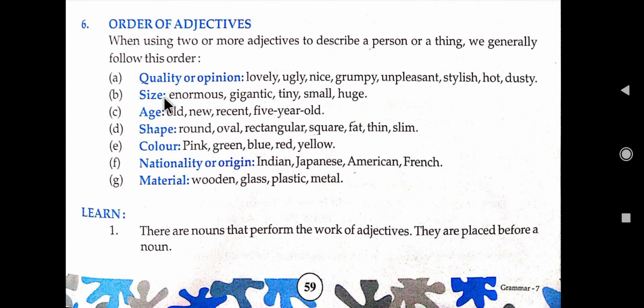Next, you are going to follow in the sequence its size: enormous, gigantic, tiny, small, and huge. Next in the sequence is age: old, new, recent, 5 years old. After using these three, if you have another adjective in a sentence, that must be shape: round, oval, rectangular, square, fat, thin, and slim. Next in the sequence is color: pink, green, blue, red, yellow. And next, nationality or origin: Indian, Japanese, American, French. Now last, material: wooden, glass, plastic and metal.